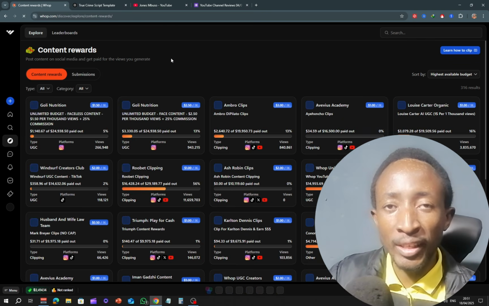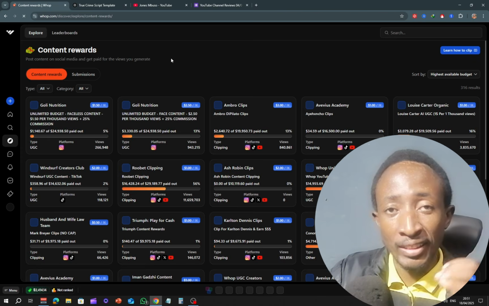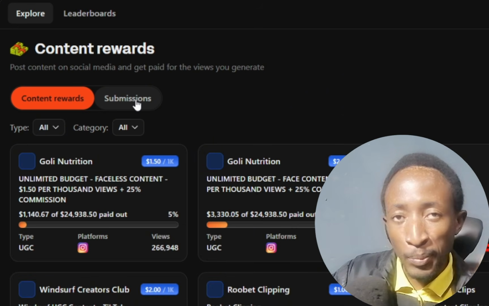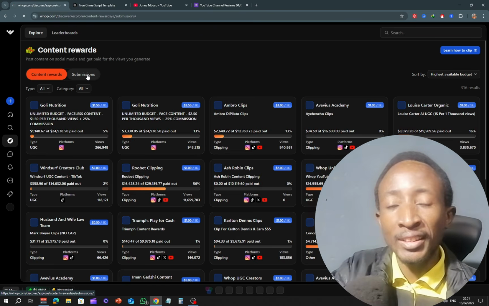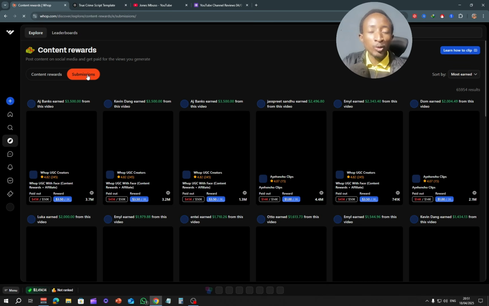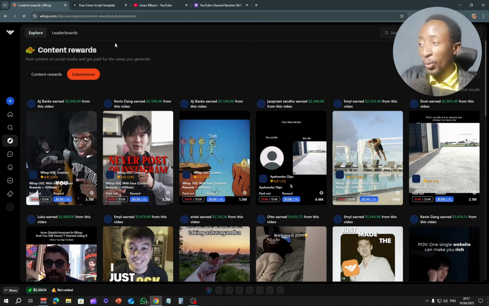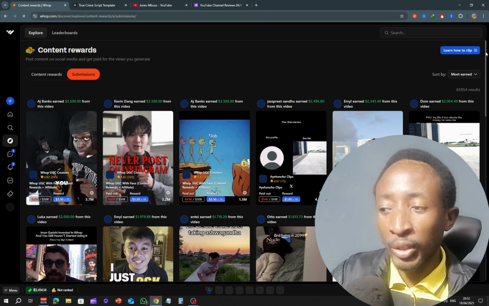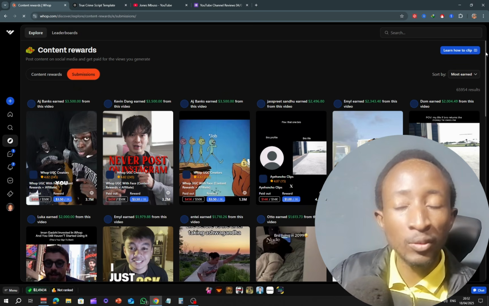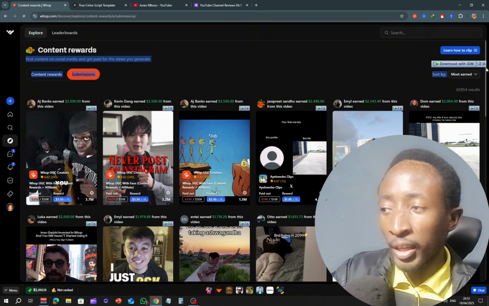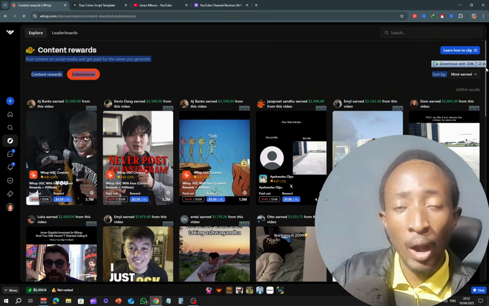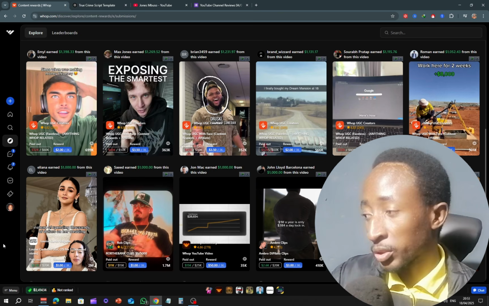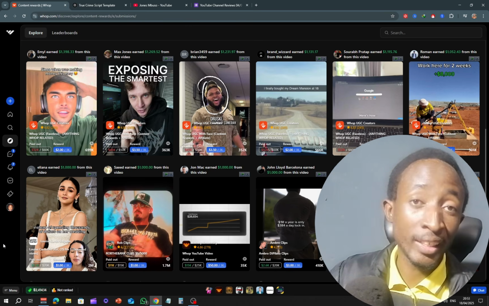Now here on the rewards page, there's something that a lot of beginners are actually missing on, and this button right here next to content rewards, you see the button which says submissions. Now when you click on that one, what will happen is that you will be able to see a lot of high performing content on the platform, and you can see all these are shorts that have done very well in different rewards programs, and you can even get ideas of which rewards programs are paying very well, and you can learn from them. And all you have to do is just copy the style of how they are editing their own videos. I'm going to show you how we do that. You can even find content rewards programs from here that you can also join to get paid high.